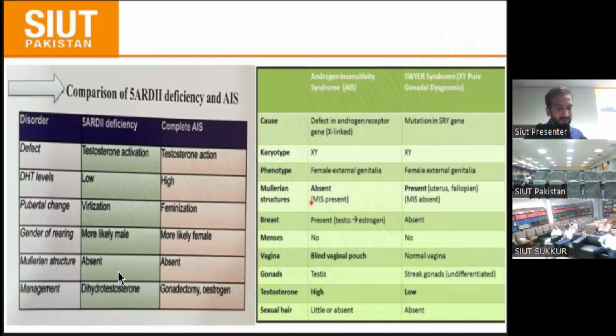And the Müllerian structures in both of these are absent, because testes are present, which secrete AMH. And management mostly is dihydrotestosterone, or there is gonadectomy or estrogen replacement.